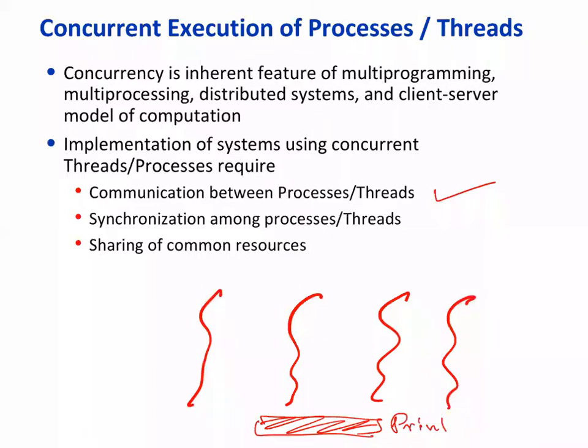Or they may be cooperating processes where they may be sharing something with each other. So there is a need for communication and also a need for synchronization among each other, right?